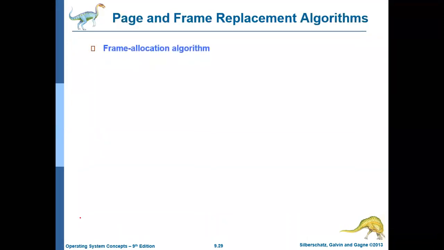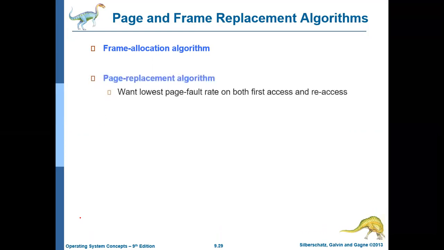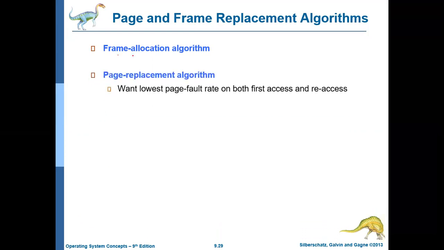This page replacement basically uses two algorithms. One is the frame allocation algorithm, which identifies how many frames should be allocated to a particular process, and when there are no free frames, which frame should be moved to the hard disk and which should be brought in.